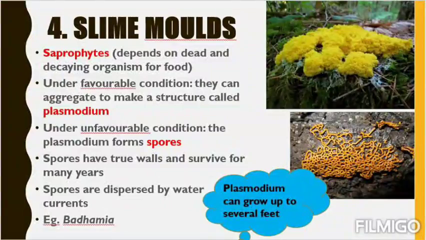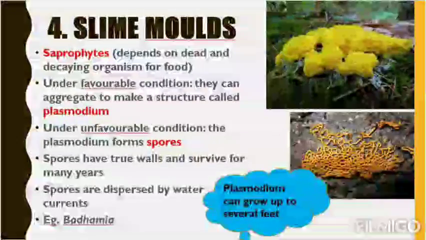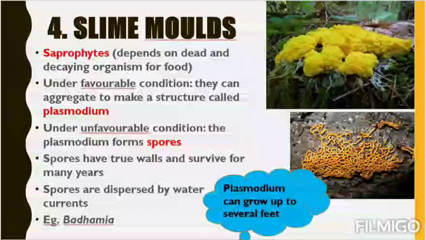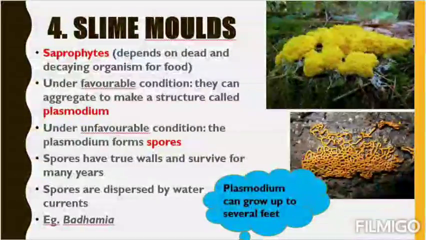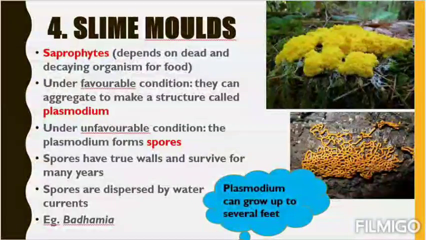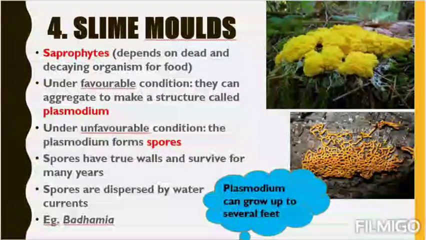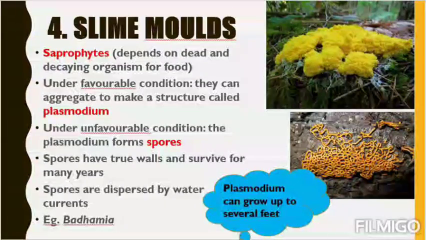The spores are dispersed by water current. When the water current comes, when there is sufficient water, the spores will be dispersed, or the cell wall will be broken, and the spore will germinate into a new organism. The example is Badhamia. Now let's see the slide. Plasmodium can grow up to several feet, so astonishing. It can grow up to 5 to 6 feet, taller than some of us, definitely. This is a very interesting fact about slime mold.